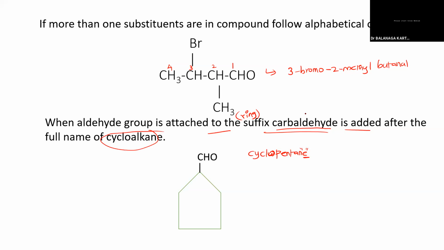Cyclopentane, and the suffix should be given as carbaldehyde. If an aldehyde group is directly attached to a ring, then we have to name it like this. We give the name of the cycloalkane first, and after that, you name it with carbaldehyde as the suffix.